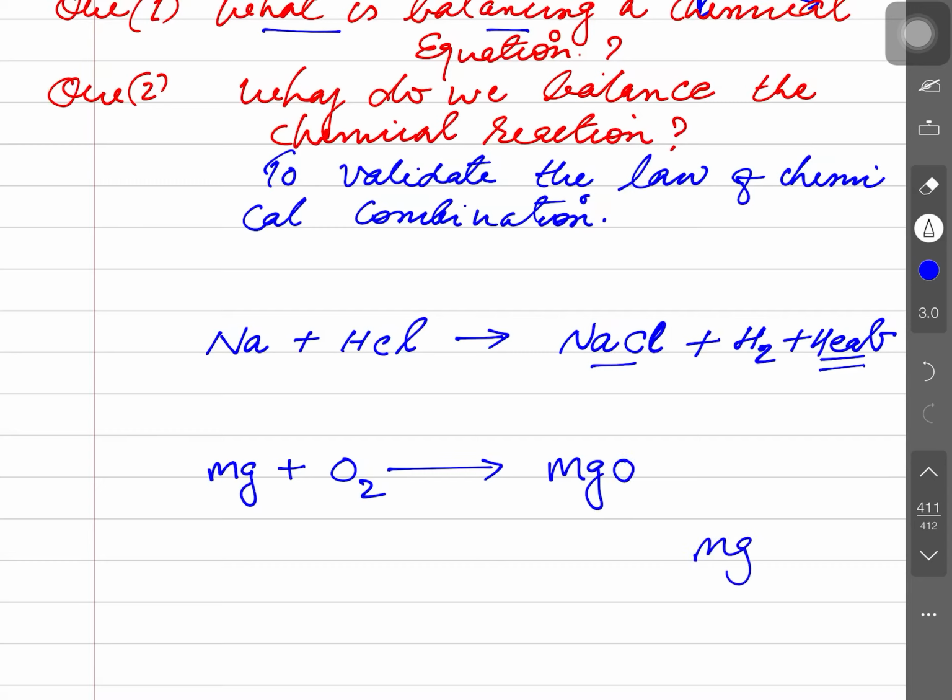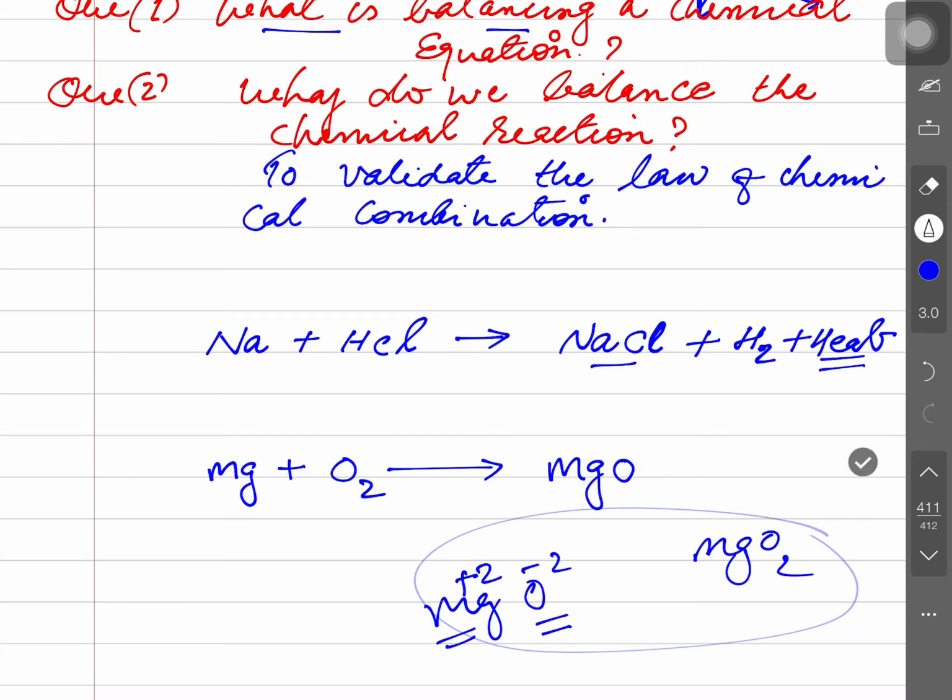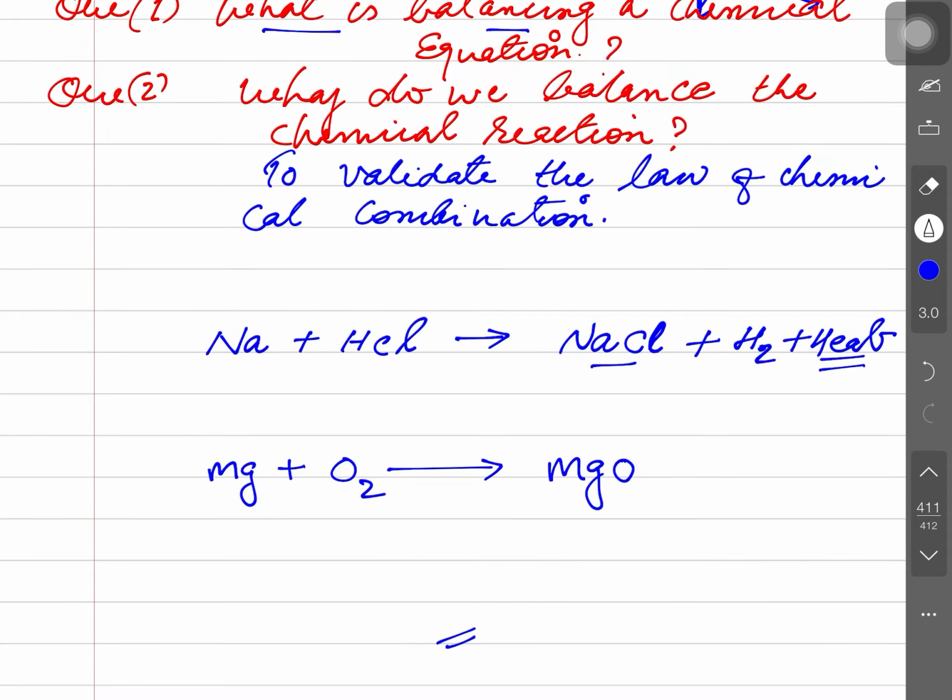Why not MgO2? While writing a chemical compound, you always have to know the valency of any atom. You employed the crisscross method in the 9th class. Magnesium has valency 2 and oxygen has valency 2. It means one atom of magnesium will combine with one atom of oxygen because they satisfy their valency: MgO. Is that clear? This is the symbolic representation of a chemical reaction.